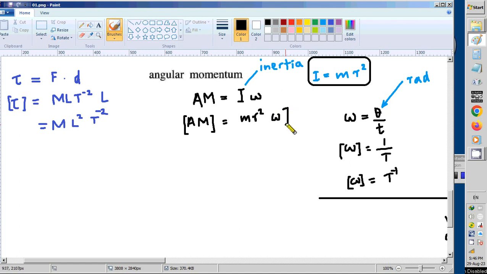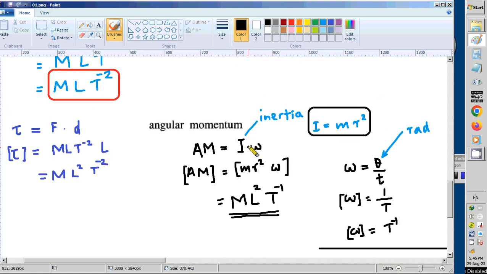So now we have to find out the dimension of this right side. Dimension of m is capital M. Dimension of r is length, L, so L squared. Omega we found now, T minus 1. So this is what we get.